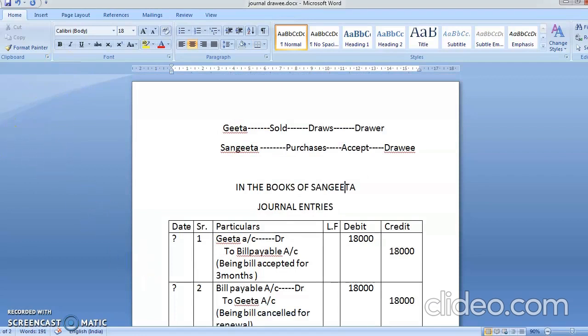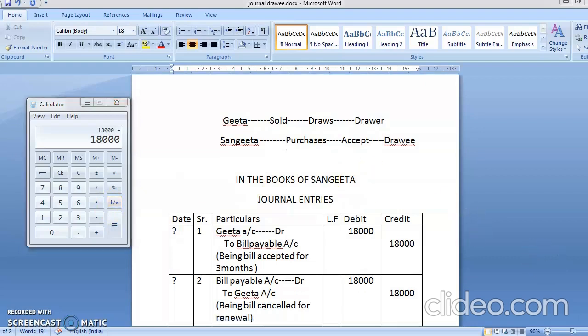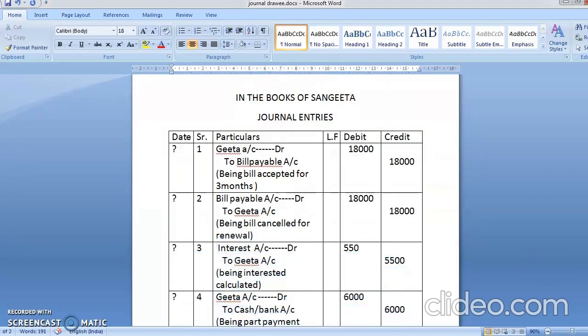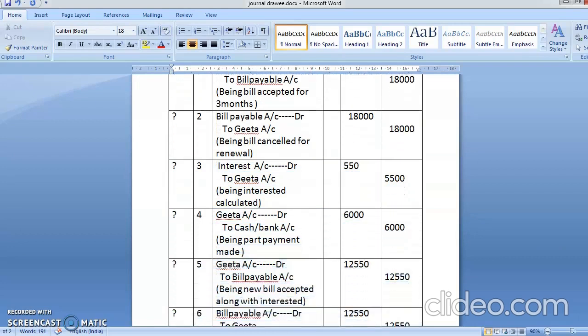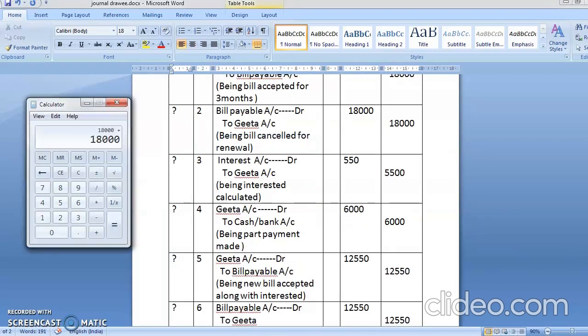So now what is the total? See, entry number 1, you had a total of 18,000, plus 18,000. Third entry was 550. Fourth was 6,000. Fifth was 12,550. Sixth was 12,550.